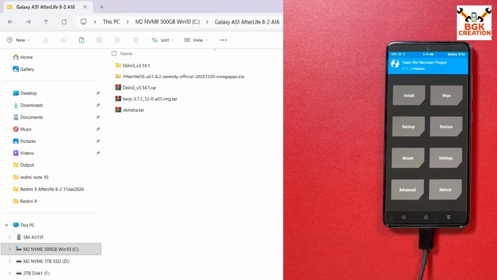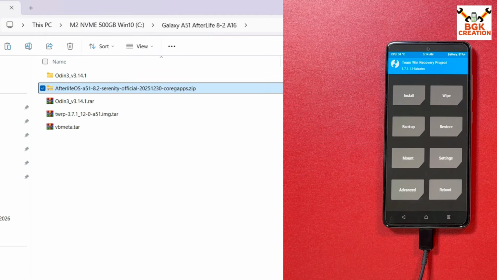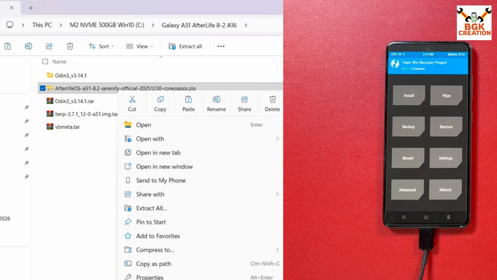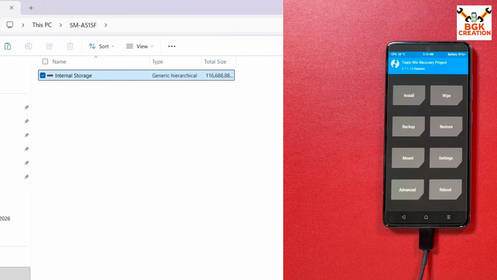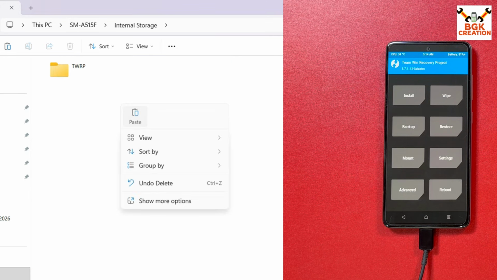Recovery finally rebooted, and the internal storage also appears on my computer screen. In my downloaded folder, I will simply copy the official ROM file, which is AfterlifeOS here. Then I will go to the internal storage of my mobile phone and paste the file on the internal storage of the mobile phone.